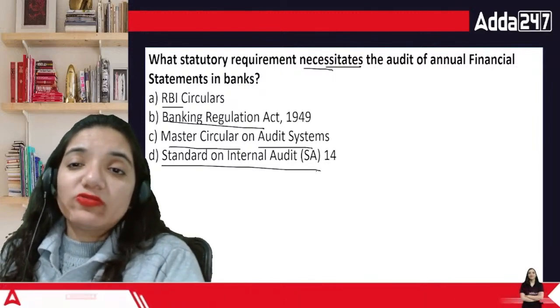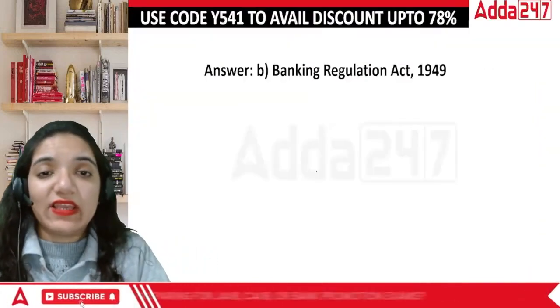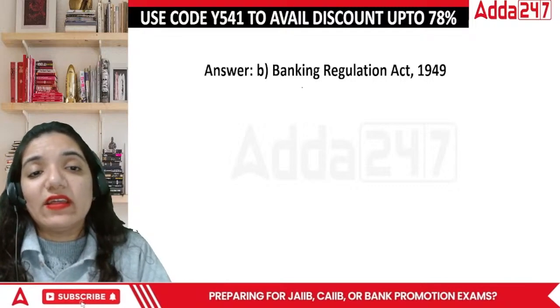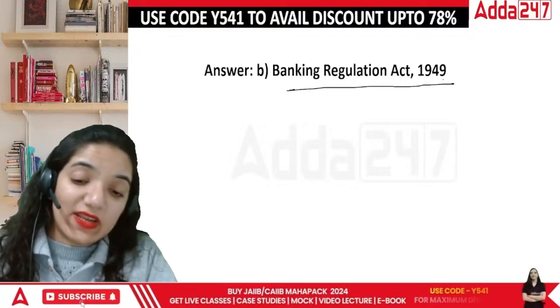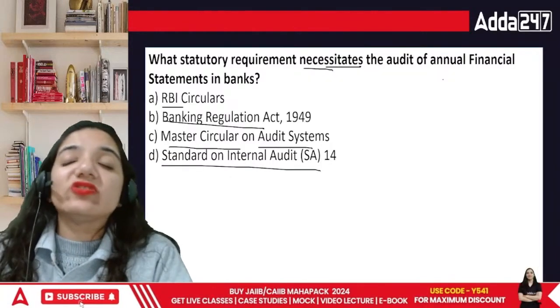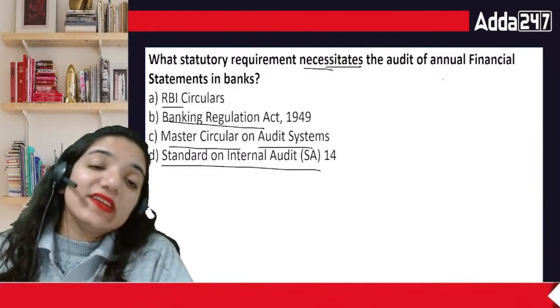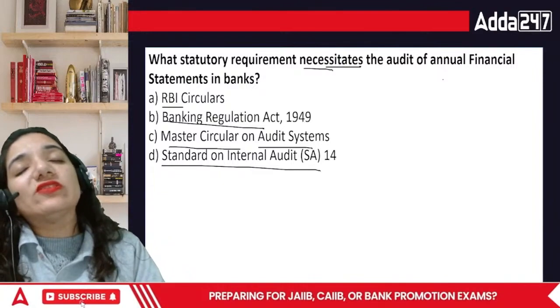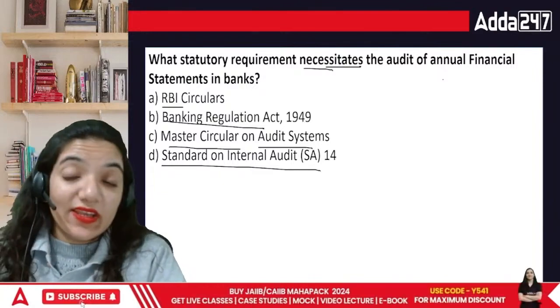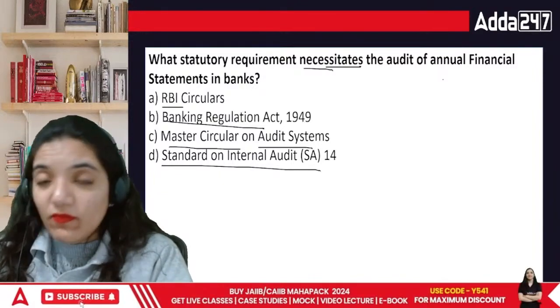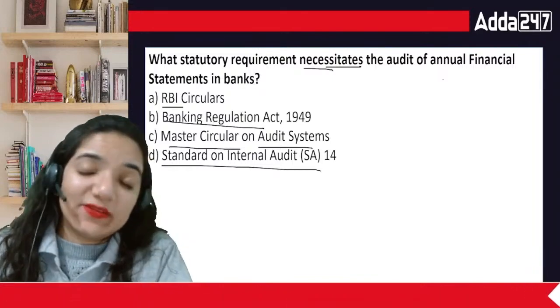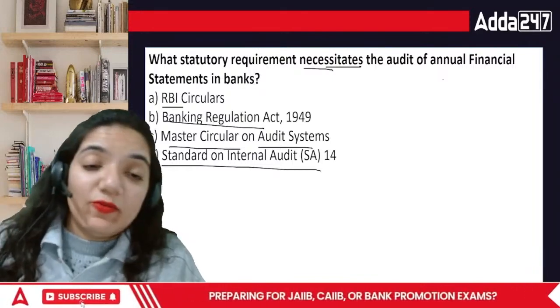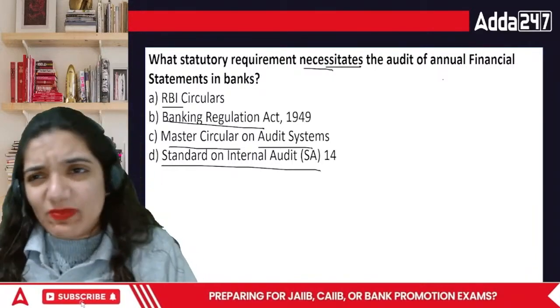When we're talking about audit of financial statements in the bank, it is actually the Banking Regulation Act 1949. SAs are basically standards on audit. SAs are given by ICAI, right? So they have been recommending all these audit standards, that if you are doing any audit, then what are the basic things as a professional, as a CA, one has to follow. This is not only applicable on CAs.